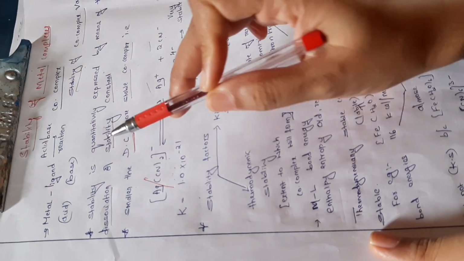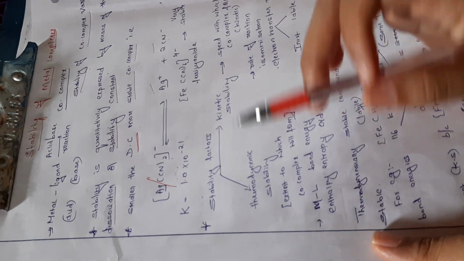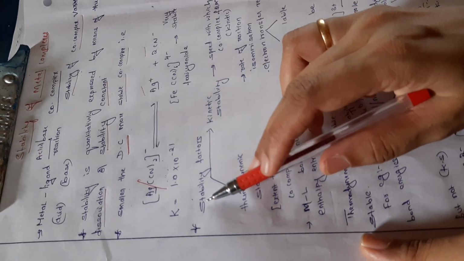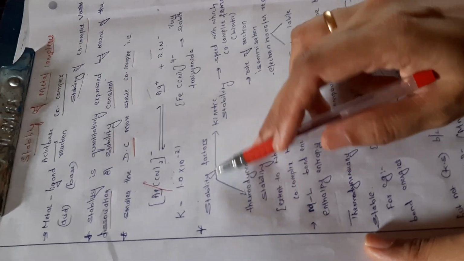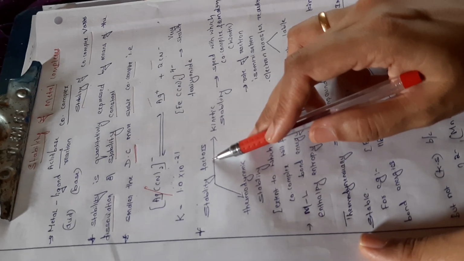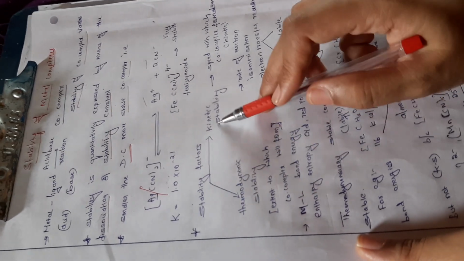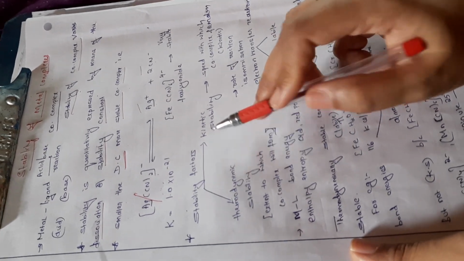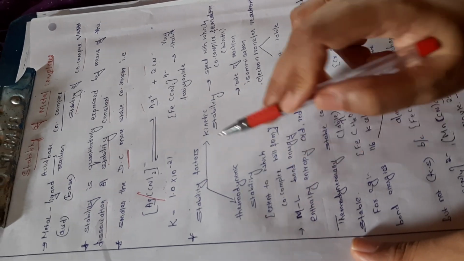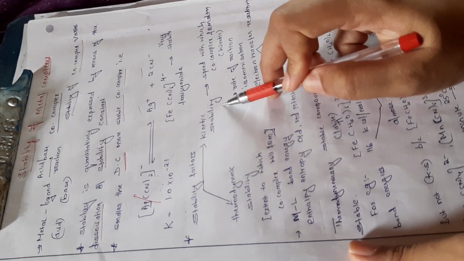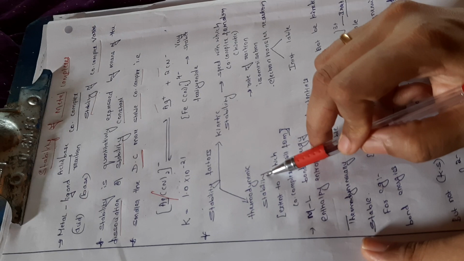As I told, it can be expressed by means of stability constant or dissociation constant. So, in other terms, the stability factors of the coordination complex can be divided into two types, that is thermodynamic stability and kinetic stability. So, what does thermodynamic stability refer to?